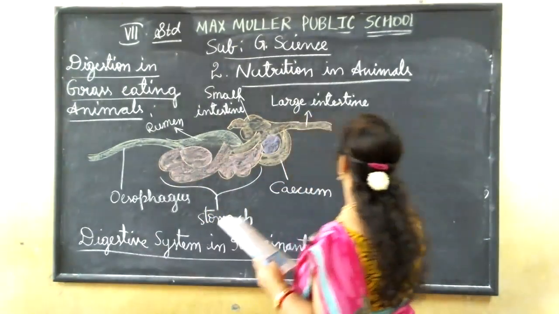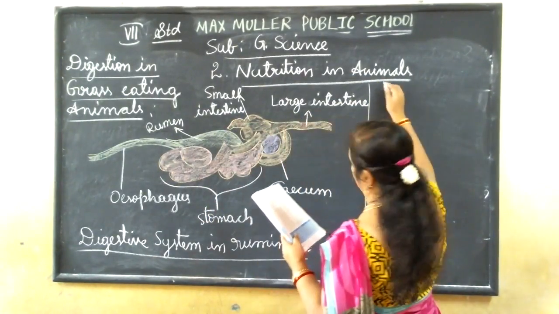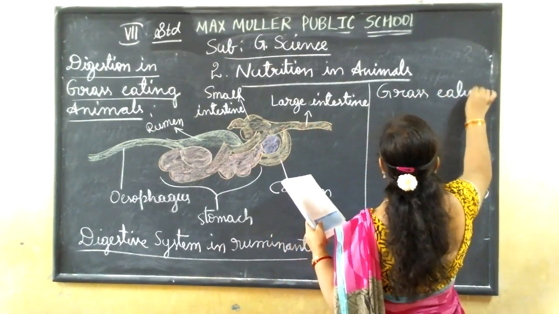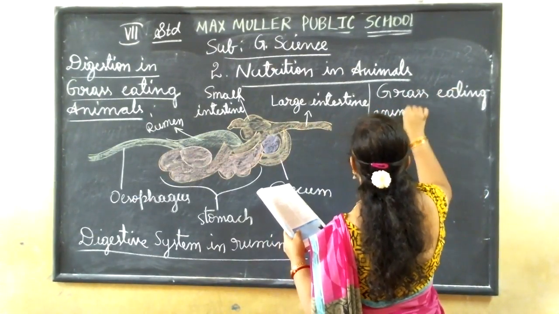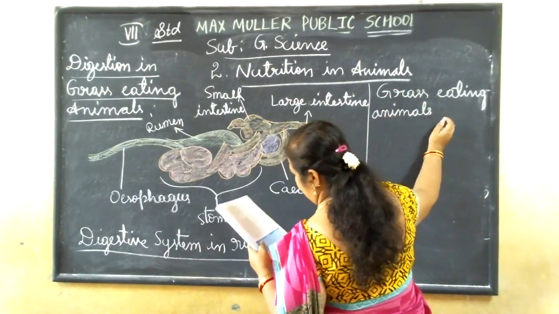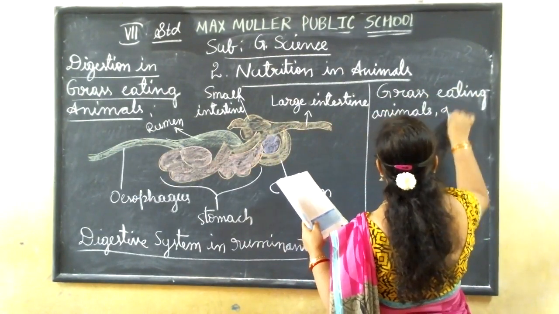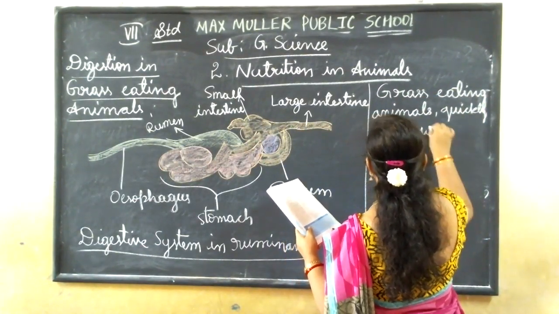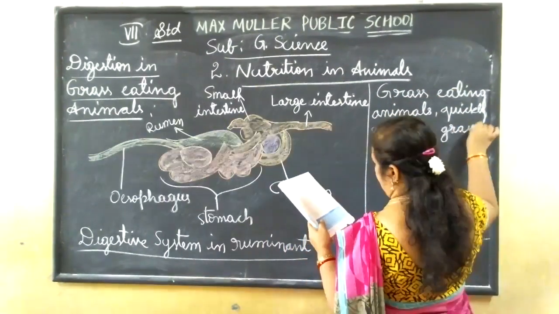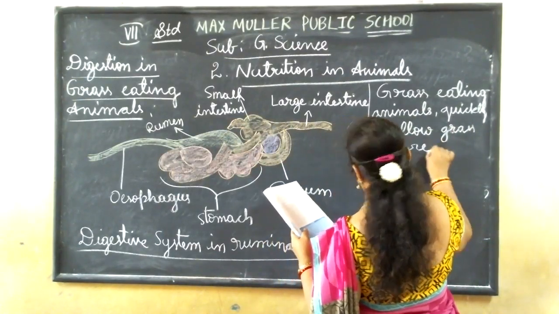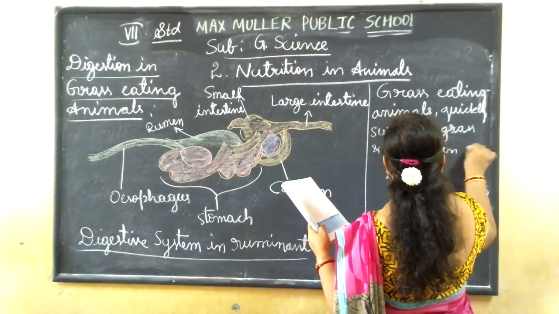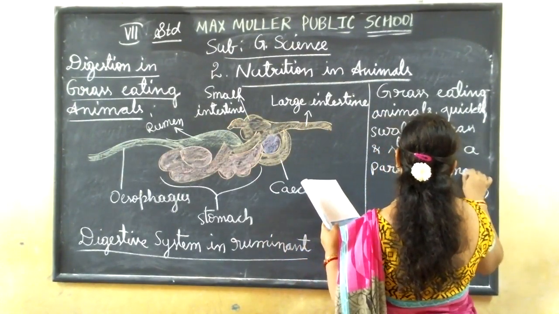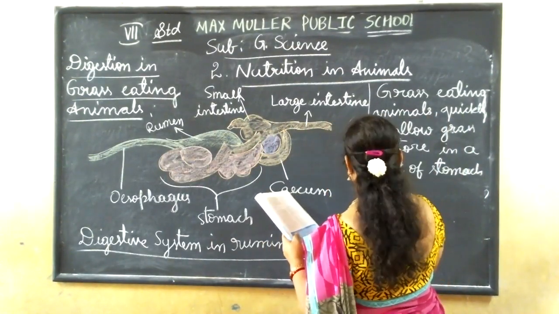What will they do in the rumen part? Grass eating animals quickly swallow the grass and store it in a part of the stomach called rumen.